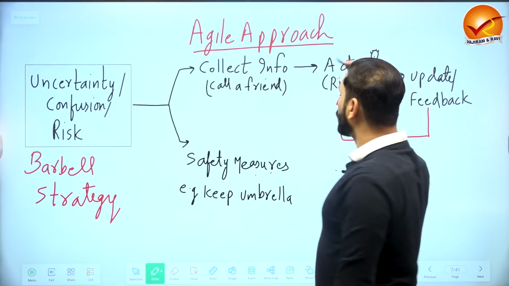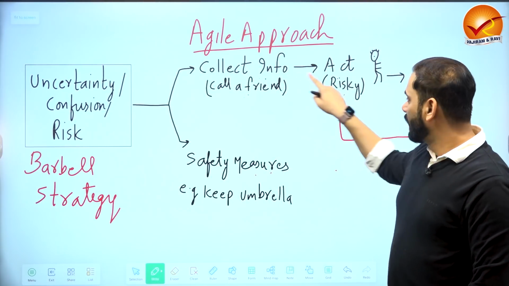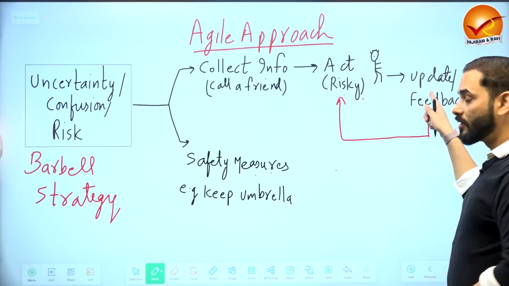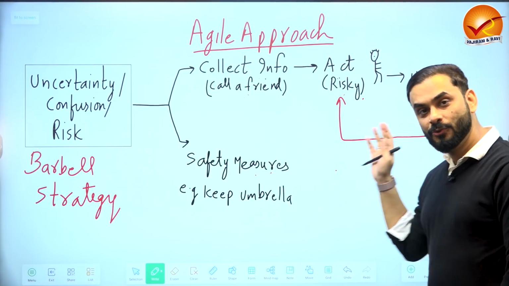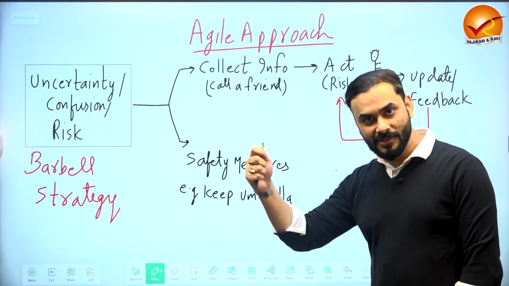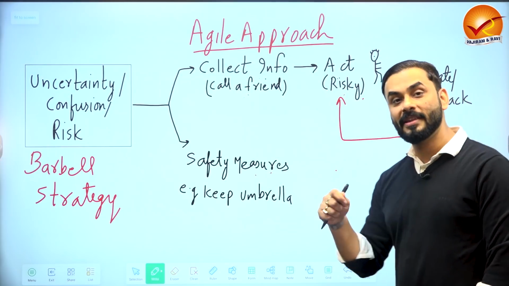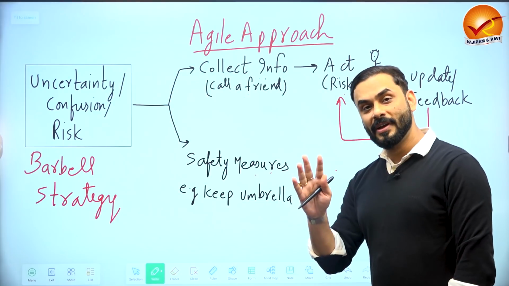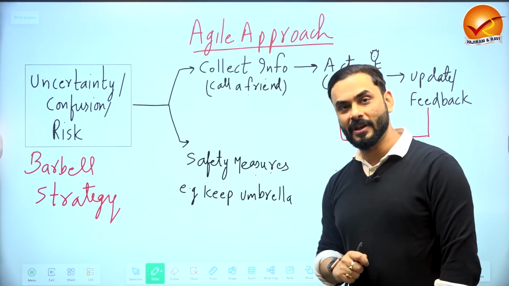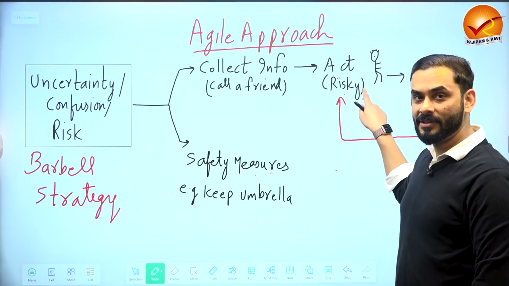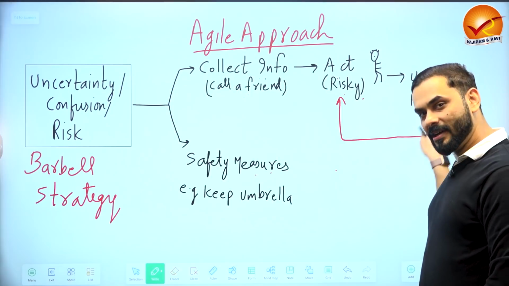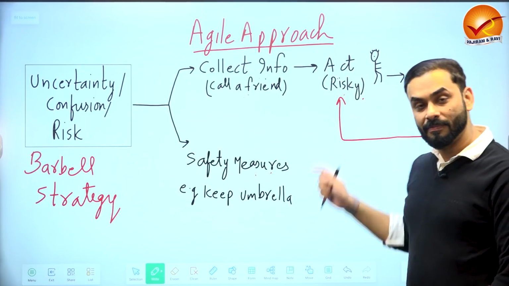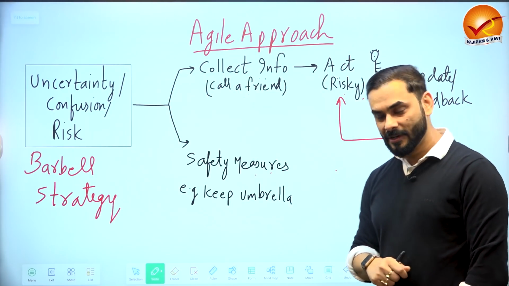What is the agile approach? You collect data, then you decide your action, and then you go out and see how the real weather is. After you have acted, you go out and check how the real weather outside is. Based on that, you decide your future course of action. So you collect information, act, and when you act, you again collect information and readjust. This is called the agile approach, a flexible approach, right?